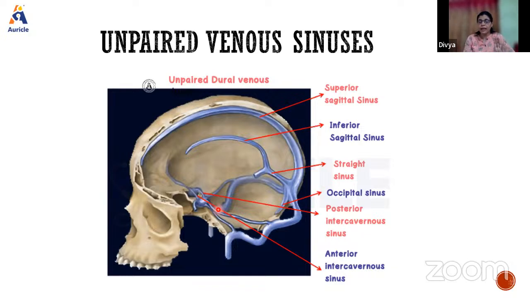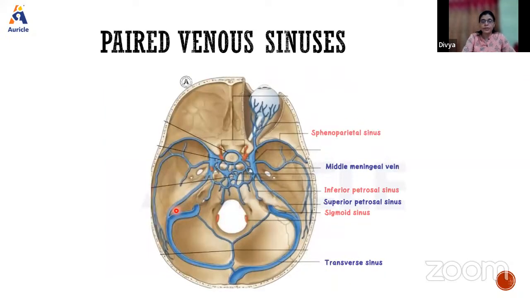So these are the unpaired venous sinuses: superior and inferior sagittal, straight sinus, occipital sinus, anterior intercavernous, posterior intercavernous, and here will be the basilar venous plexus. Okay, so this is the basilar venous plexus.